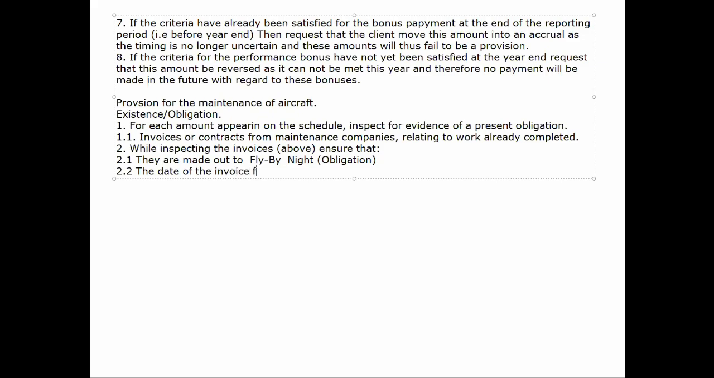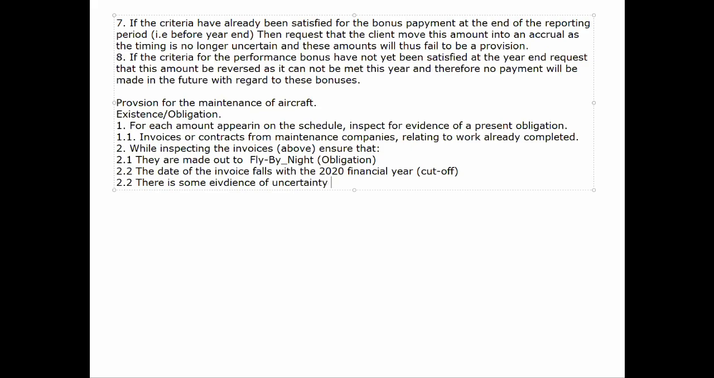The next thing we can look for is to try and understand the dates on which the invoices have been issued. What are the dates around the transactions that have taken place? How is that going to help us? Well, we're going to start looking and understanding and looking for cutoff.